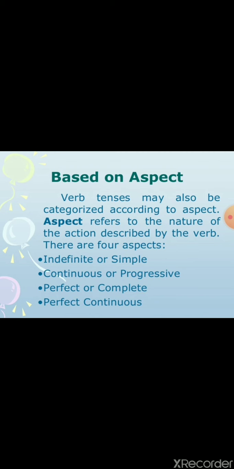The subtypes, you can say classification: indefinite or simple. Indefinite, we are not sure about the things, or just a simple manner. Continuous or progressive; we can say progressive tense as well, continuous form as well. Perfect or complete. Perfect, what does it mean? Complete. And perfect continuous. So how many tenses do we have? Three. And how many aspects? Four. Every base tense will have four aspects, so 4, 4, 4. It will be 12 types of tenses we will be doing in all.